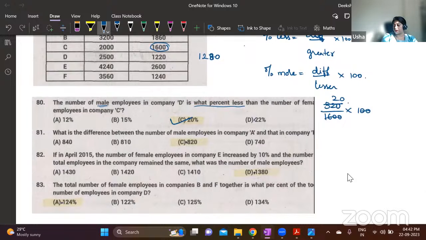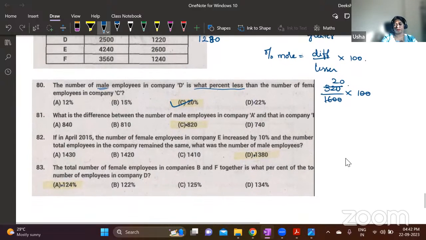All of you understood this question number 80? Next, what is the difference between number of male employees in company A and that in company F? This is question number 81.